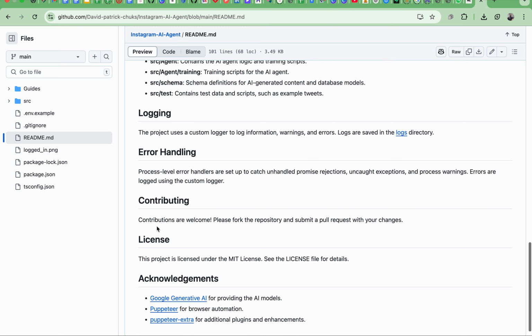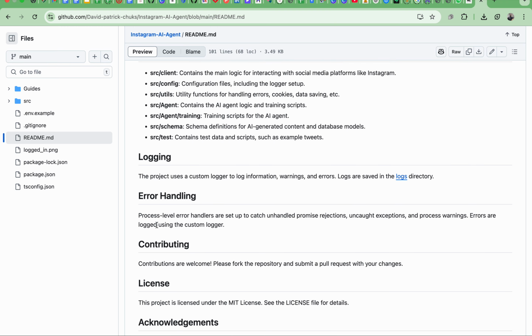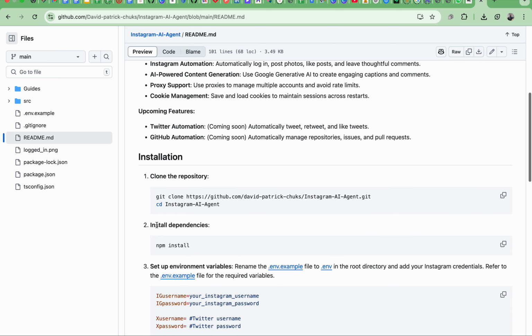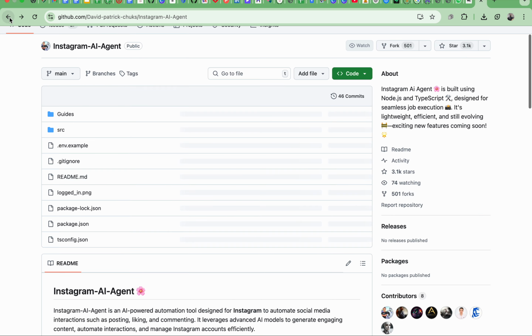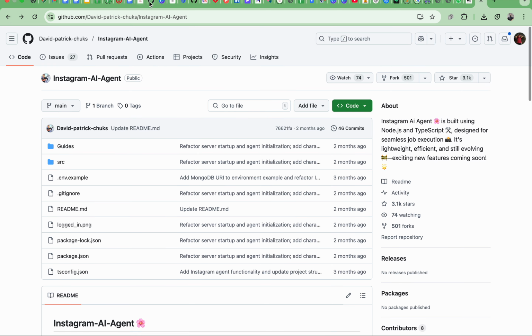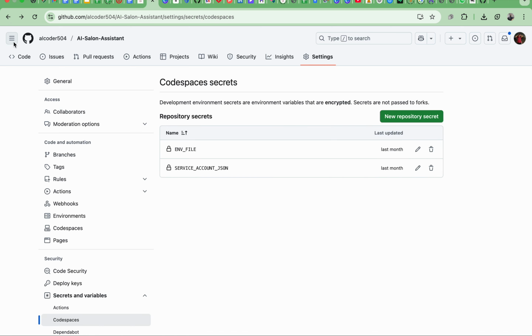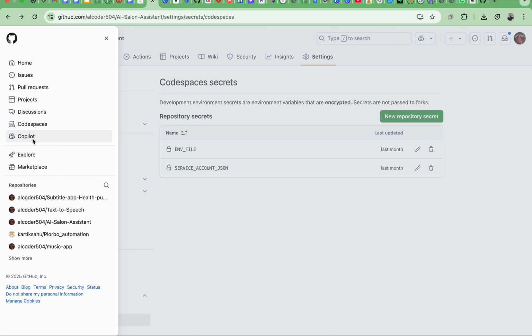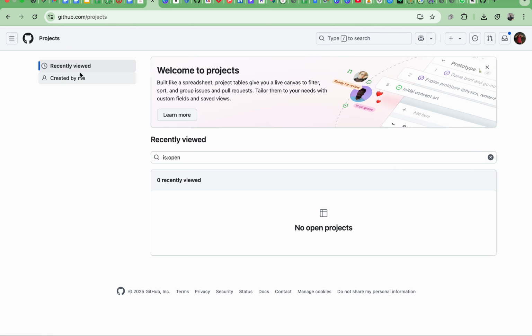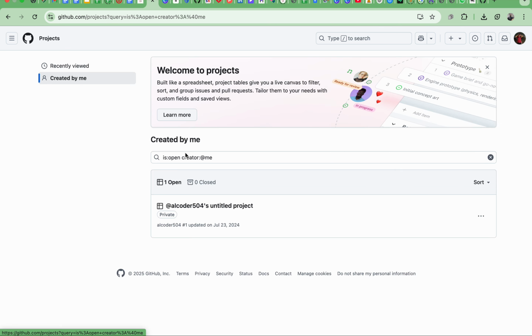Error handling. So guys, this is the whole new world of AI, and AI agents are handling the full automation of Instagram and other social media profiles. I told you about my Twitter automation, so I will go to my own GitHub and we will check it out, and I will show you. You can get it in the public directory. So where are my projects? Okay, we go to this, created by me.